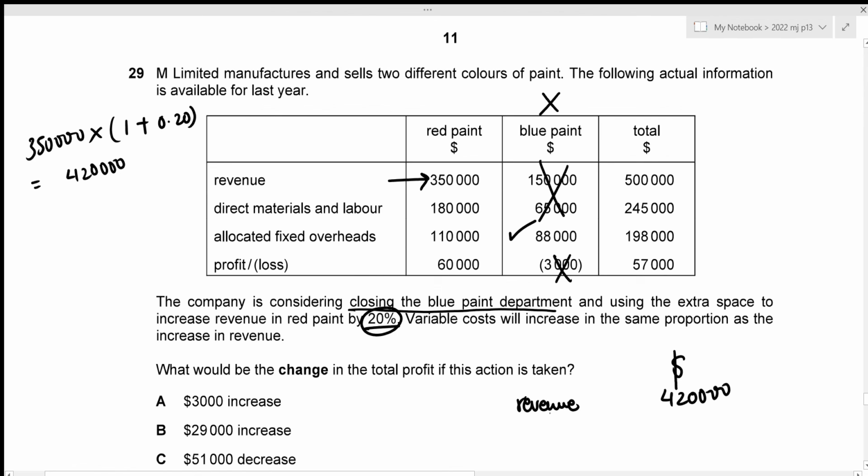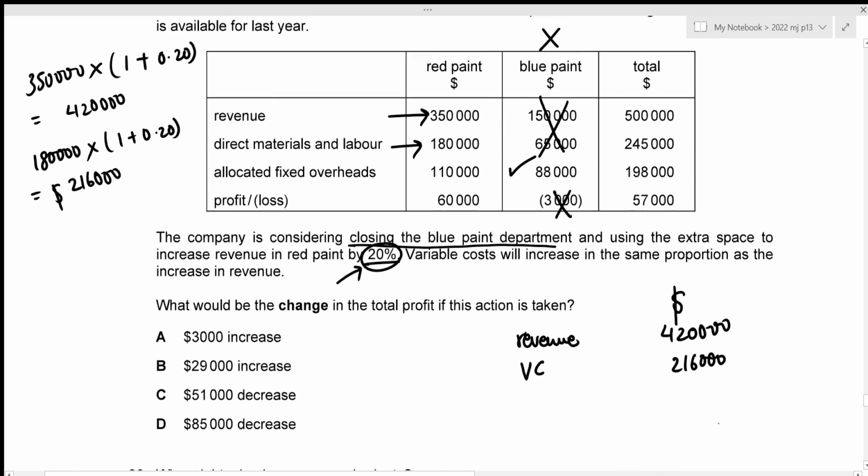Then we have our direct materials and labor, which are variable costs. And we're told that the variable cost will also increase in the same proportion, which is 20%. So we're going to increase this amount of 180,000 as well. That's 180,000 times 1 plus 20%, which results in the value of 216,000. Okay, let's write it down.